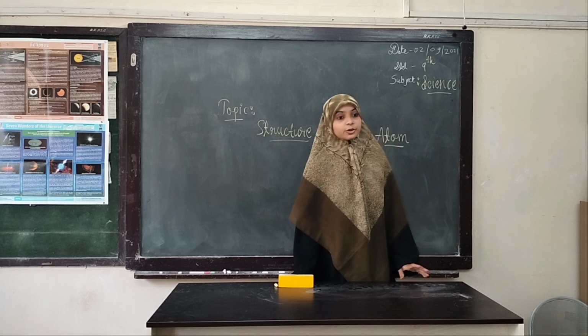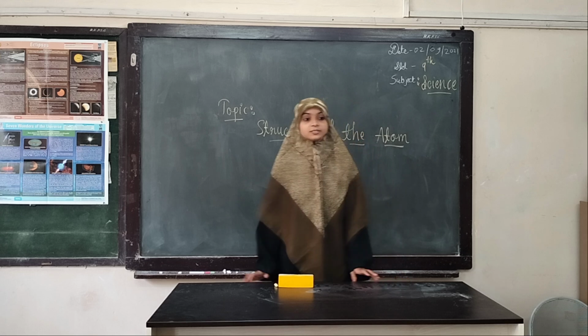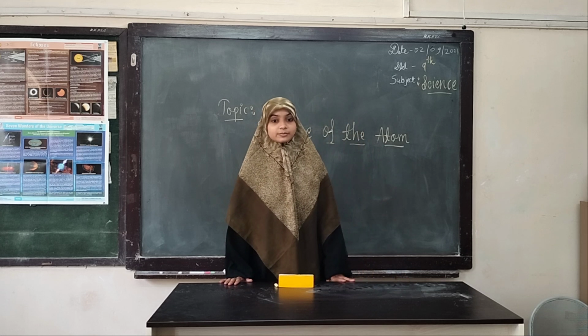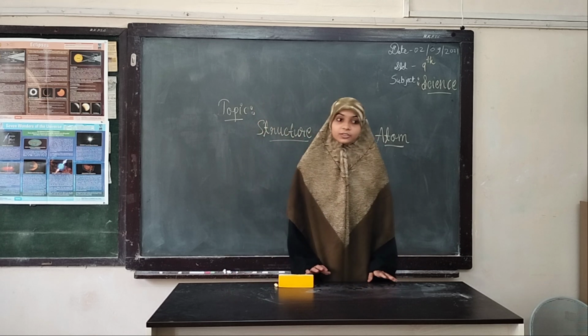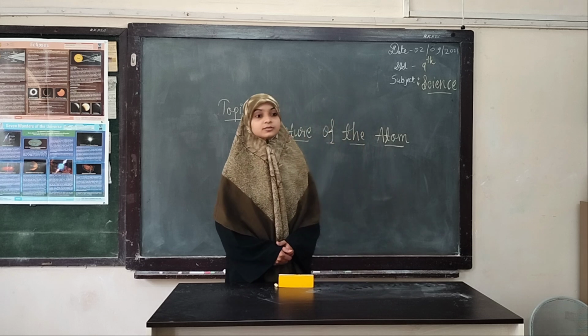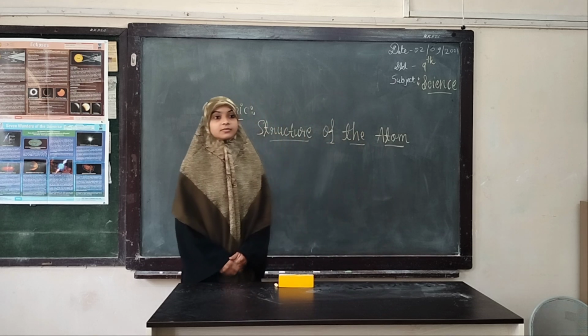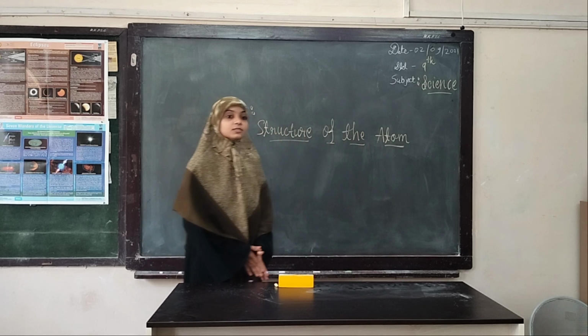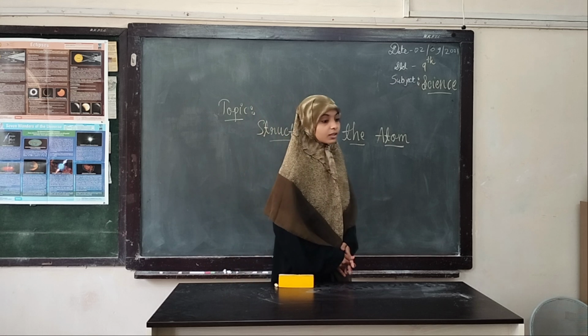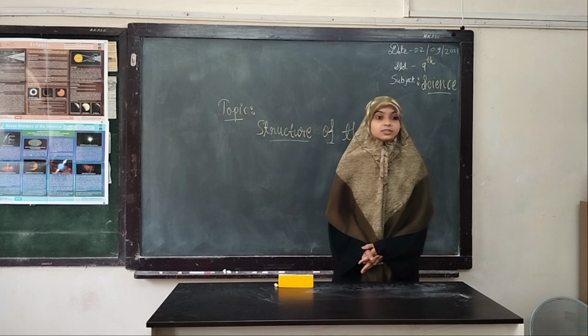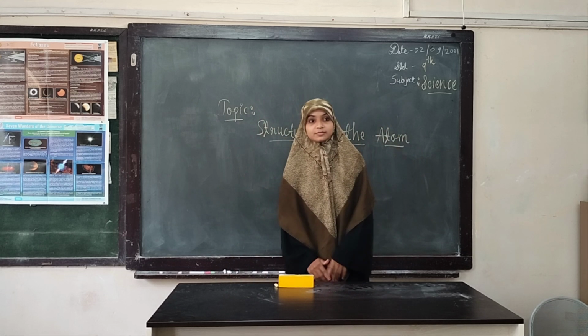What is the mass of the proton? Mass of the proton is 1 unit. As compared to electron, what is the mass of proton? It is 2000 times. What is the mass of an electron? Mass of an electron is negligible.